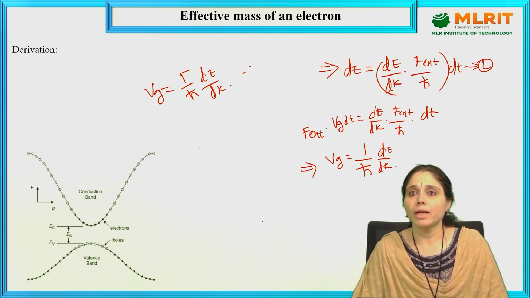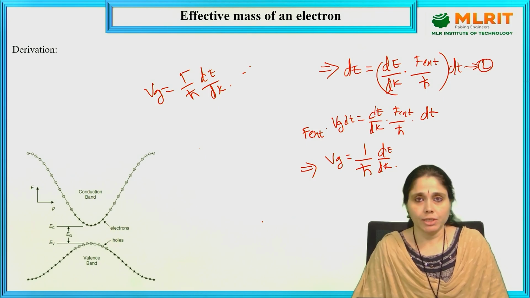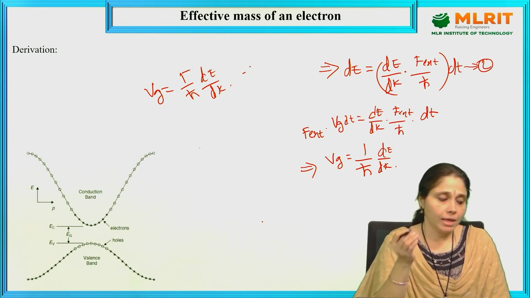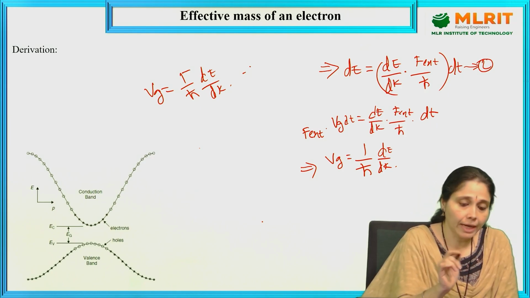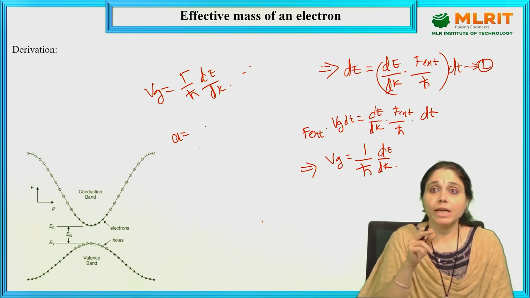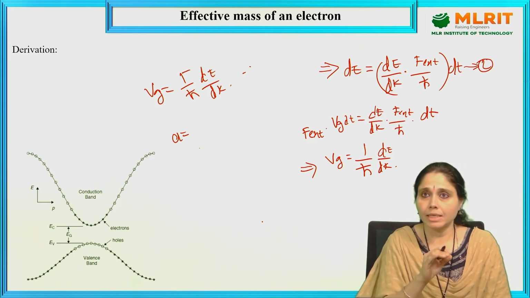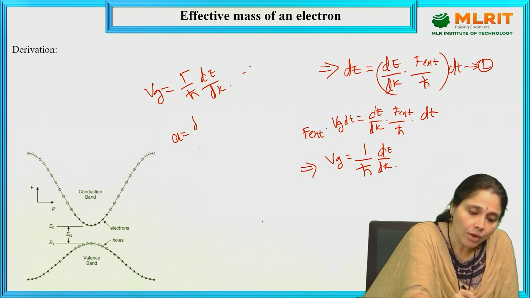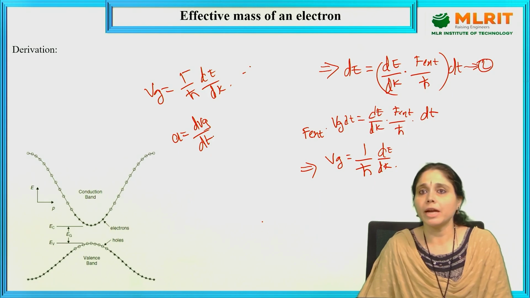We need to get our acceleration. Acceleration from our classical physics is the rate of change of velocity. So A is equal to dVg/dt.